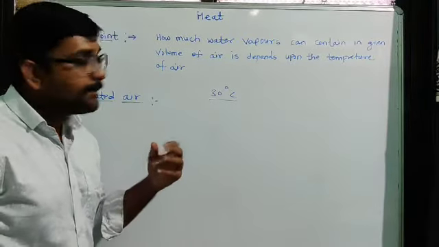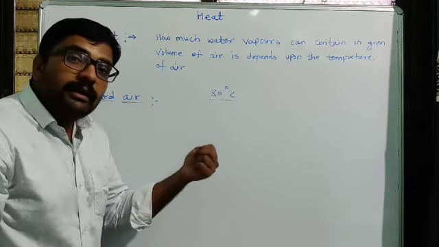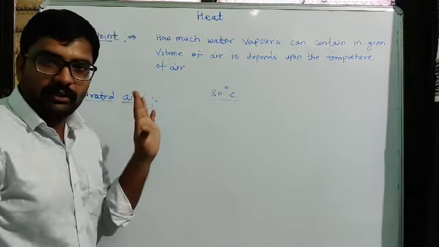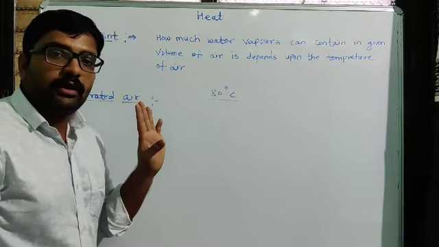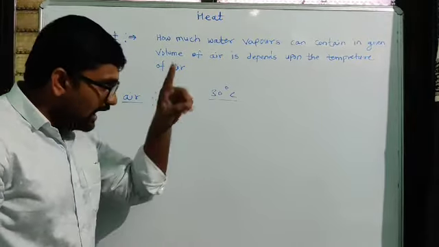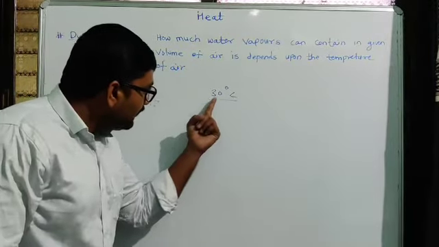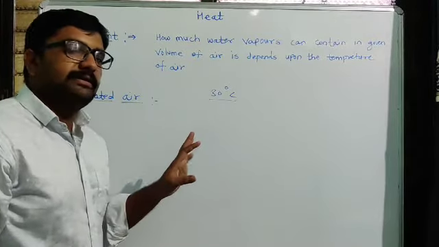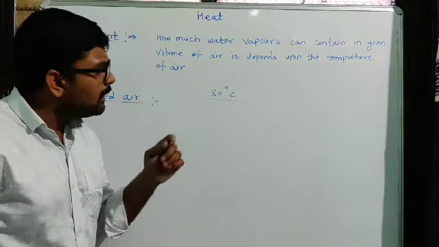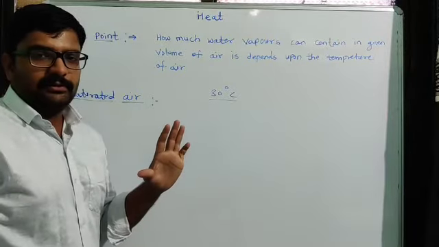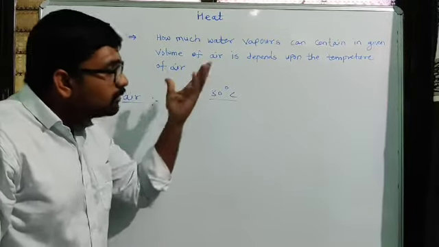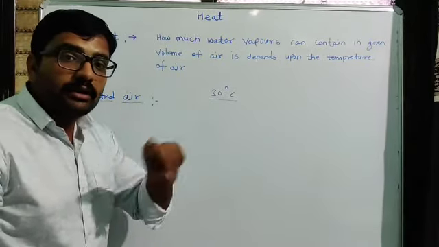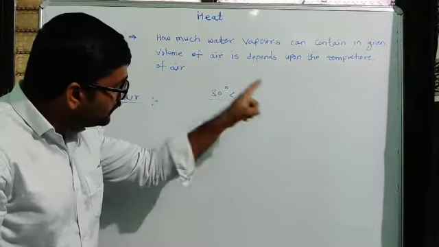Whatever water vapor the air contains at a given particular temperature is fixed. Suppose 1 meter cube is the air I consider for my experiment, and the temperature is 30 degrees Celsius. At 30 degrees Celsius for 1 meter cube of air, the amount is fixed. If we exceed that amount, the water vapor is not contained in that given air.